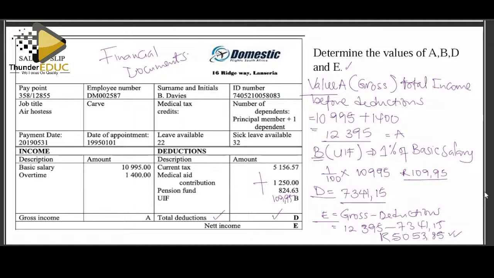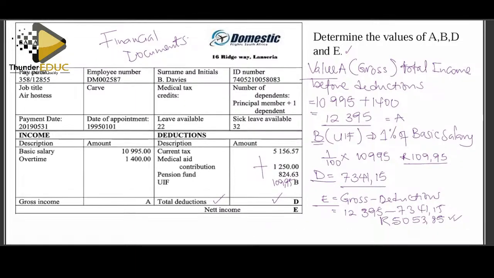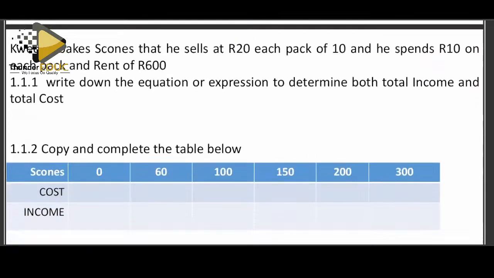Okay, let's go to another question. We have a person here called Quedin, and the person bakes scones that he sells at 20 rand each pack of 10, and he spends 10 rand on each pack and rent of 600. Write down the equations or expression to determine both the total income and the total cost.